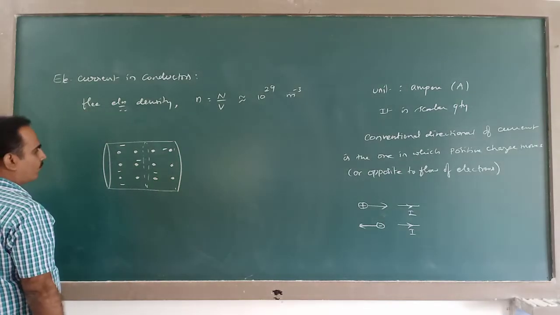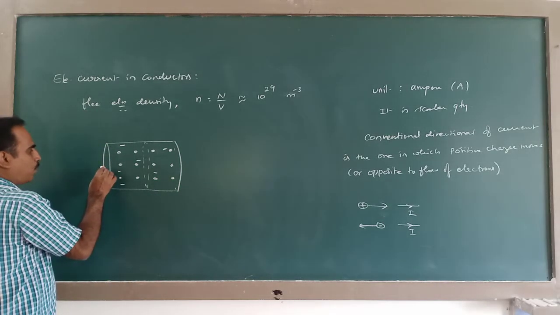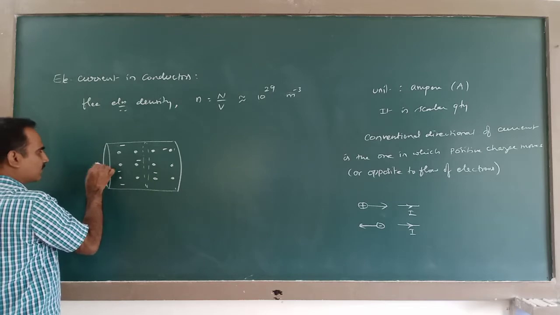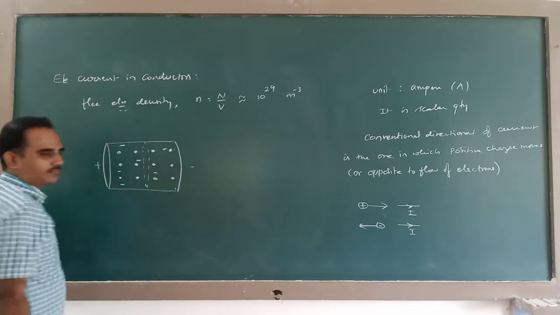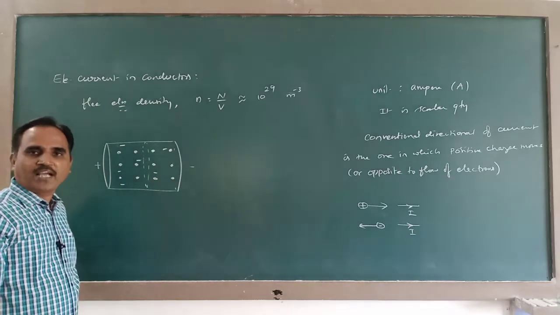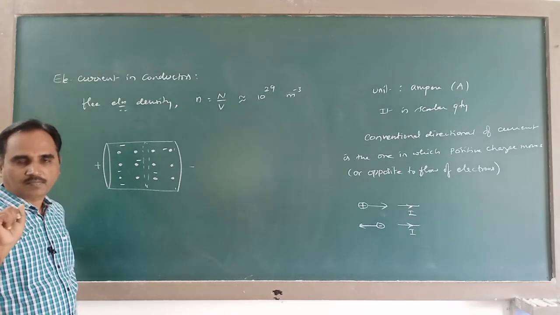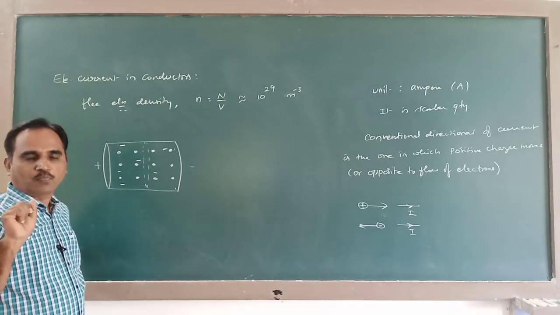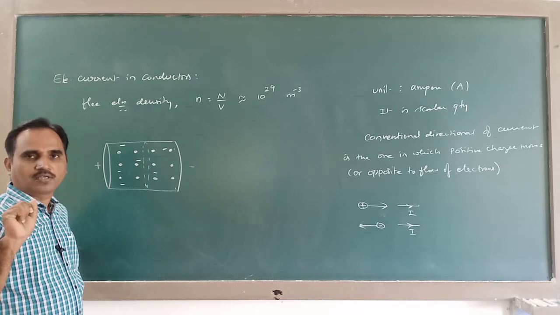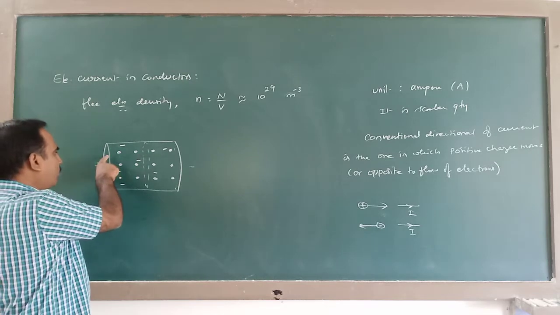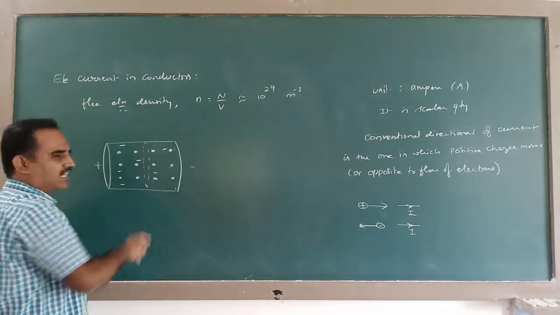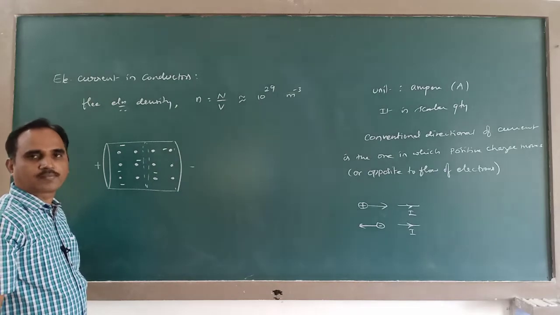Now, if I apply a potential difference like this, when I apply a potential difference, it means on one side the electric potential must be higher, on the other side the electric potential must be lower.